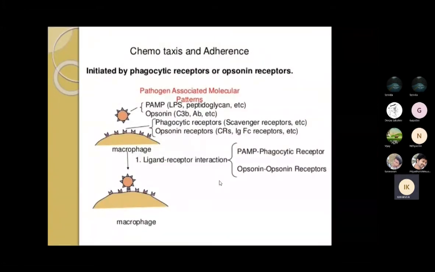Next is how the phagocyte creates bonding. It can be initiated by the phagocytic receptor or opsonic receptor. These two receptors create the bonding between the phagocytes and the macrophages. So these are the two receptors, linked receptor interactions between the phagocytes and the cells.